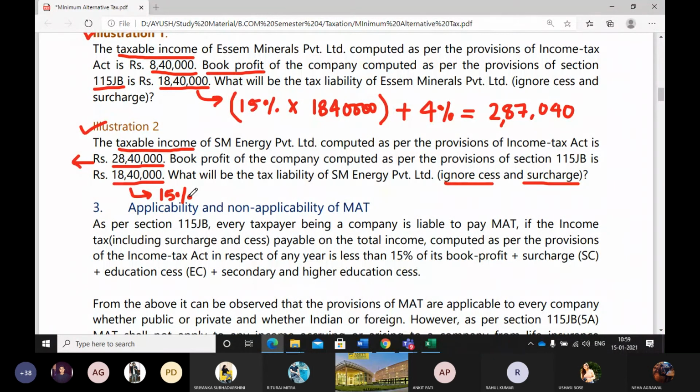This cess is collected by the government. I've already told you in your last semester that this extra tax is used by the government for running government hospitals and government-owned institutes. Therefore they are taking health and education cess so that they can maintain health as well as education for the poor citizens of India.